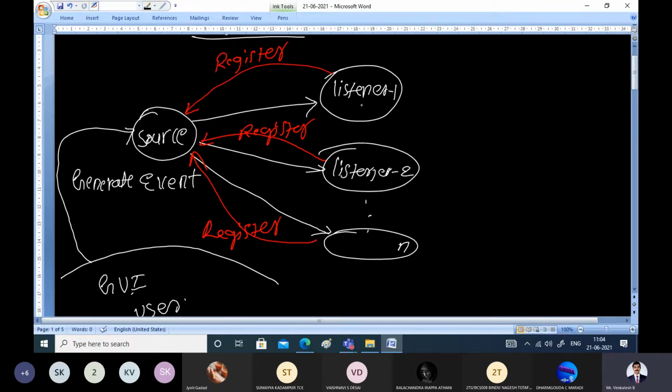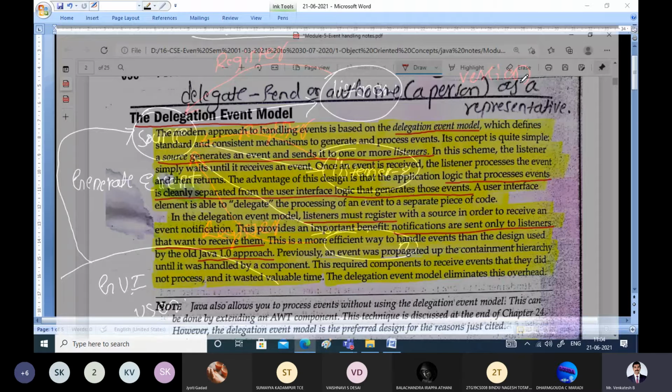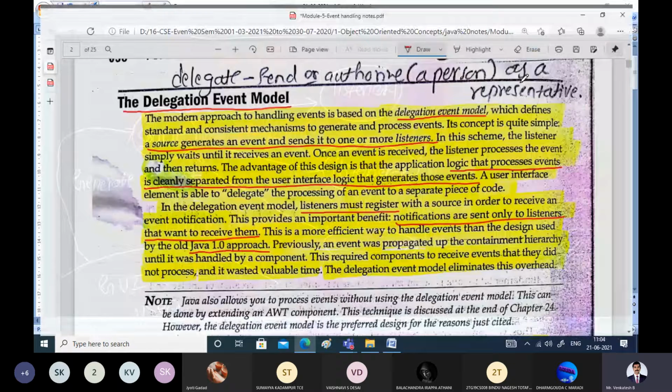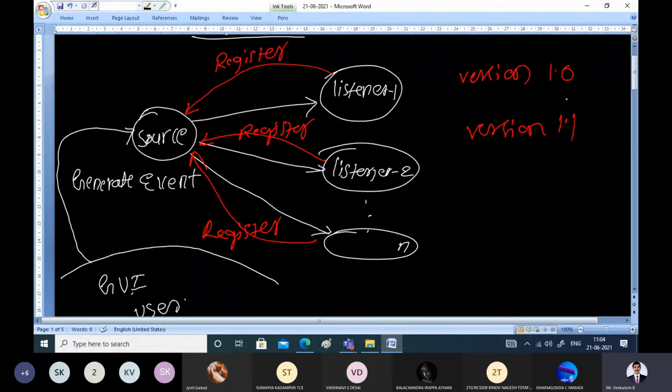This is different in two versions, Java version 1.0 and Java version 1.1. This is where we study how the two event handling mechanisms differ. One was based on version 1.0, another on version 1.1. Now in the delegation event model of version 1.0, whenever an event is generated from the source, say for example,